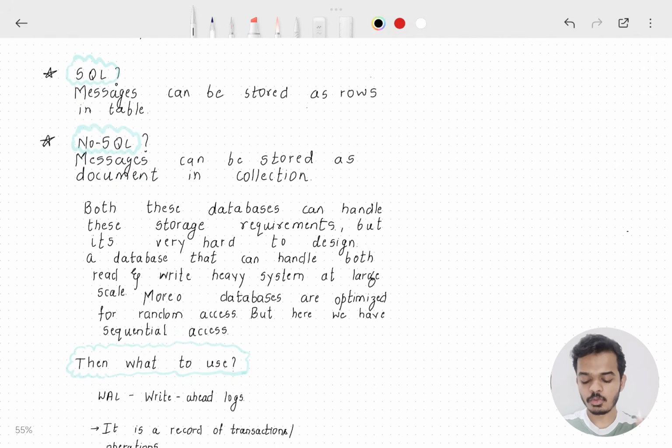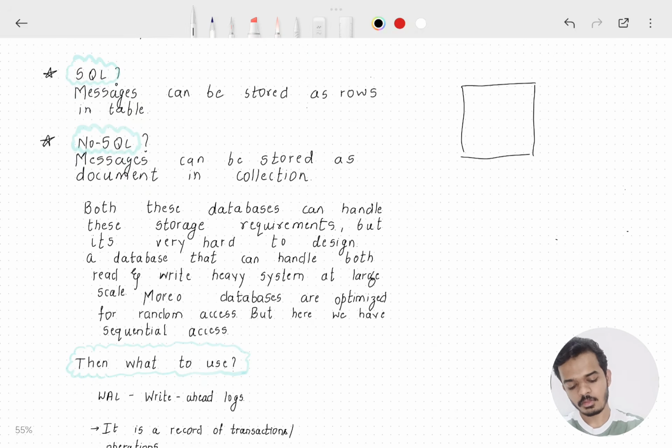Okay, so can we consider SQL for this? If we consider SQL, how will we store? We'll have a table and each message can be stored in the form of a row.